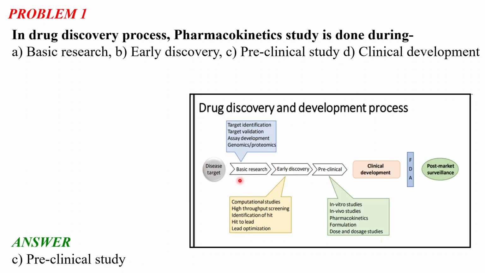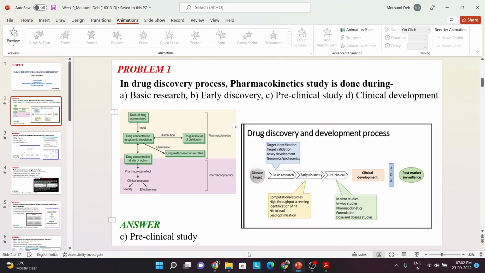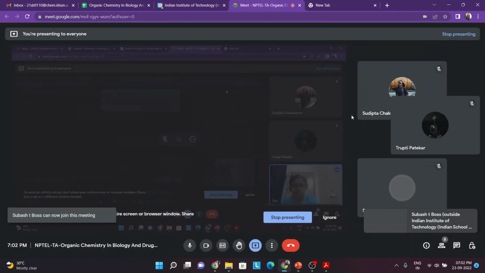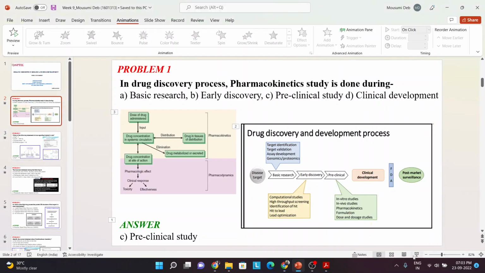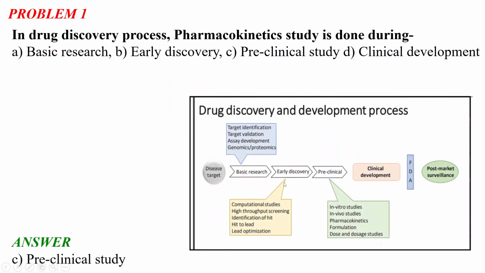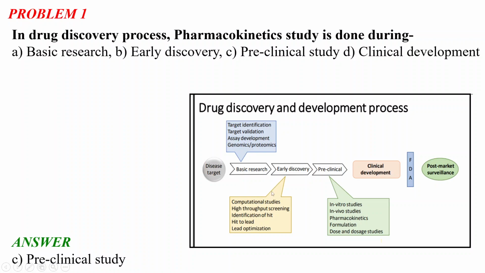So what are the steps of this early discovery? These are the computational studies, the high throughput screening, the identification of hit, hit to lead and lead optimization. So these are the steps of the early discovery of the drug discovery and development process.